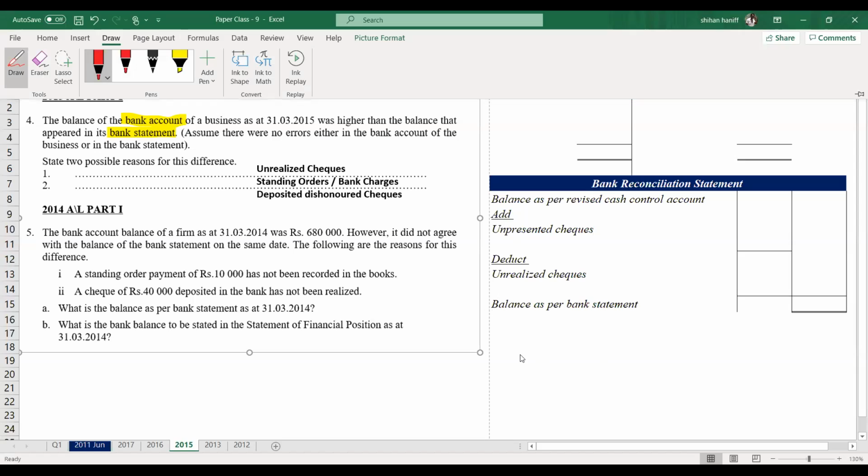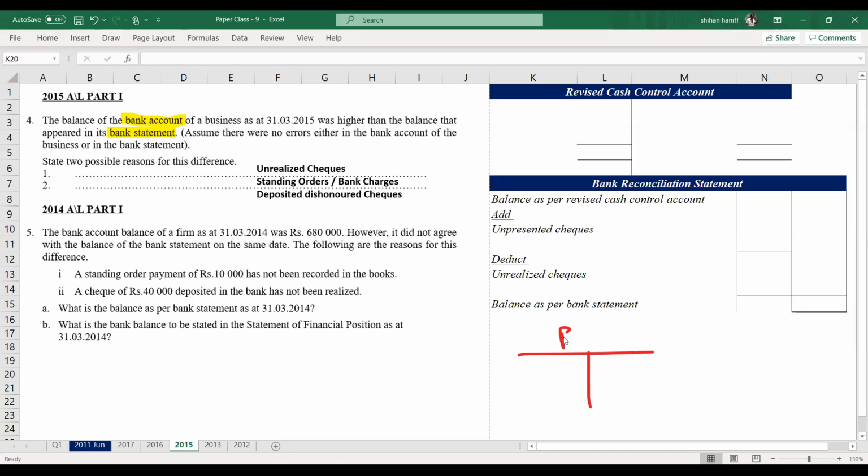What they're asking is, this is our bank account, and here is the bank statement. So in the bank account, if our balance is 100, the bank statement balance is 80.